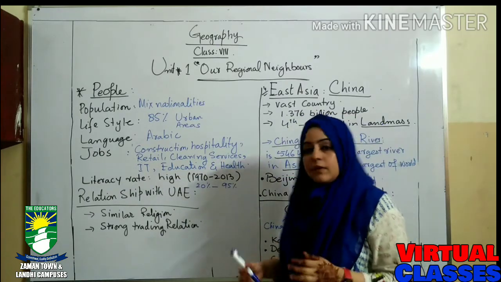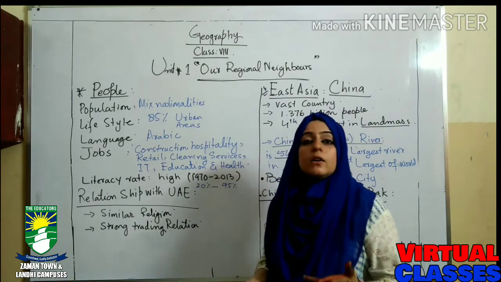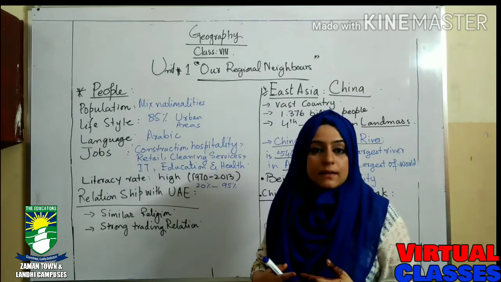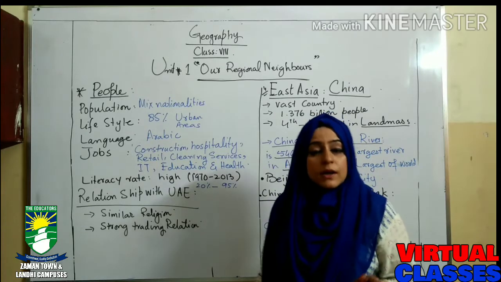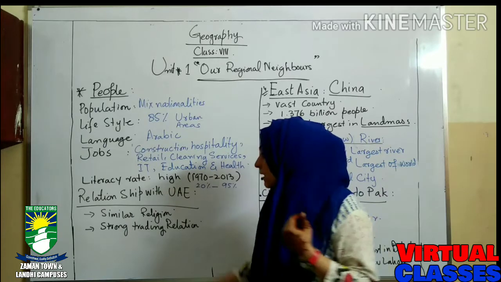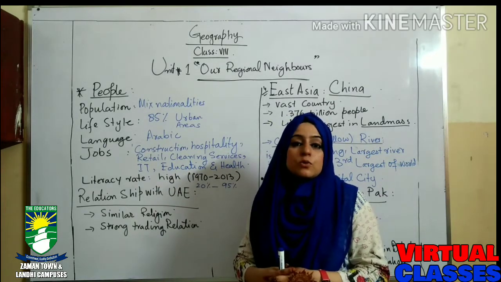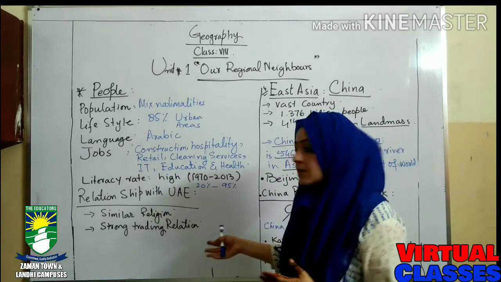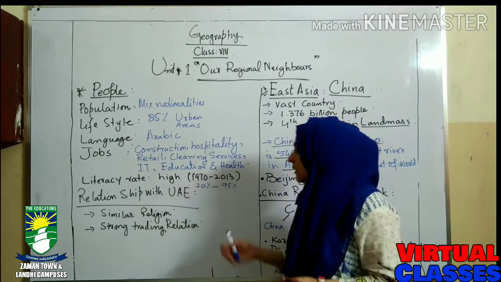Okay, if a random question asks which kind of relationship Pakistan has with the UAE, definitely it's a good and healthy one, because the most important thing is that we share the same religion, and secondly the trading and economic relationship with the UAE is on good terms with Pakistan. So it's a good relationship. The UAE is a good neighbor of ours as well.